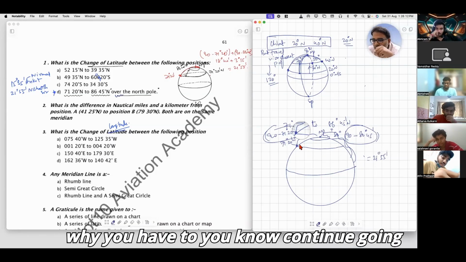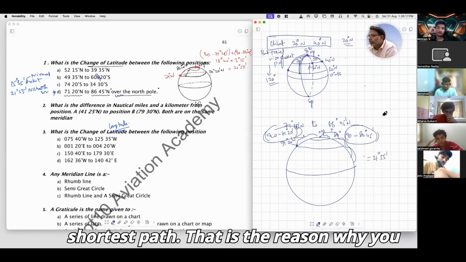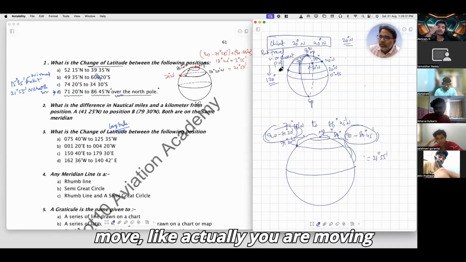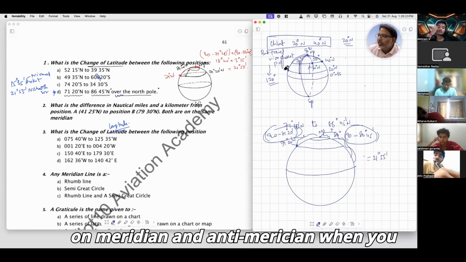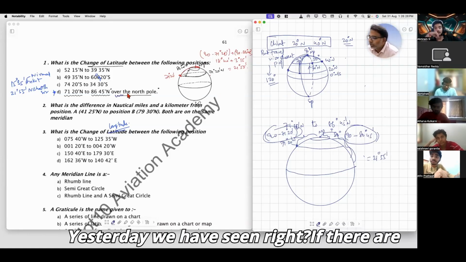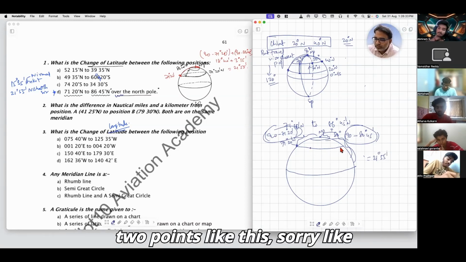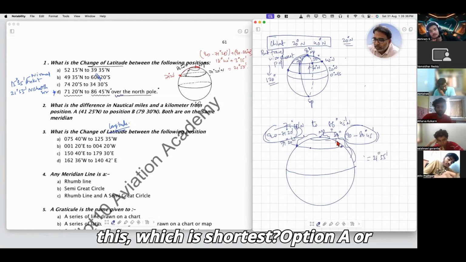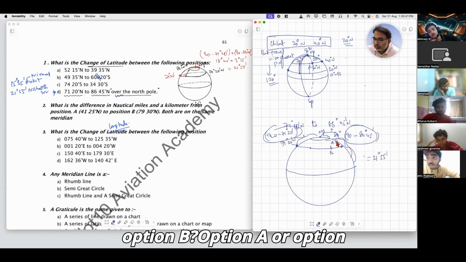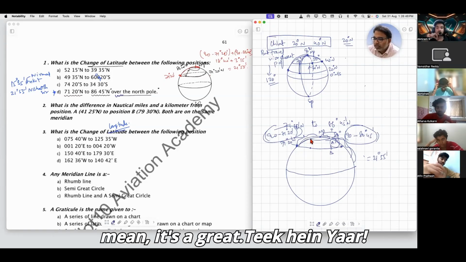And why do you have to continue going? Because you have to travel the shortest path. An aircraft always travels the shortest path. That is the reason that when you say over the north, you are actually moving on the meridian and its anti-meridian. Got it? Yesterday we saw, if there are two points like this, which is shortest, option A or option B? Option A is shortest. Why? Because it is the greatest possible, a great circle path.